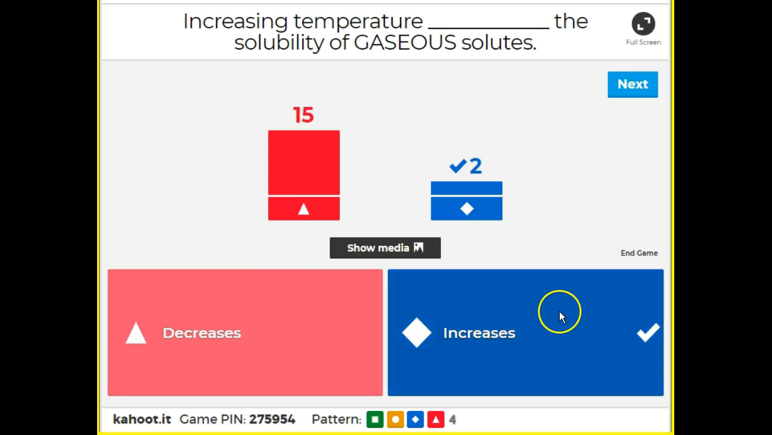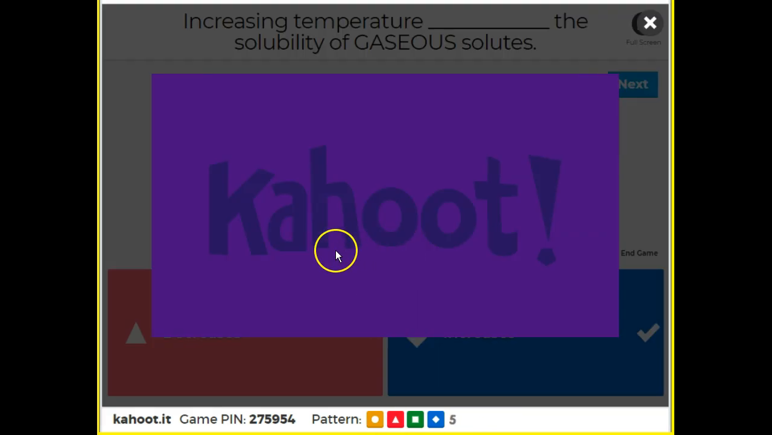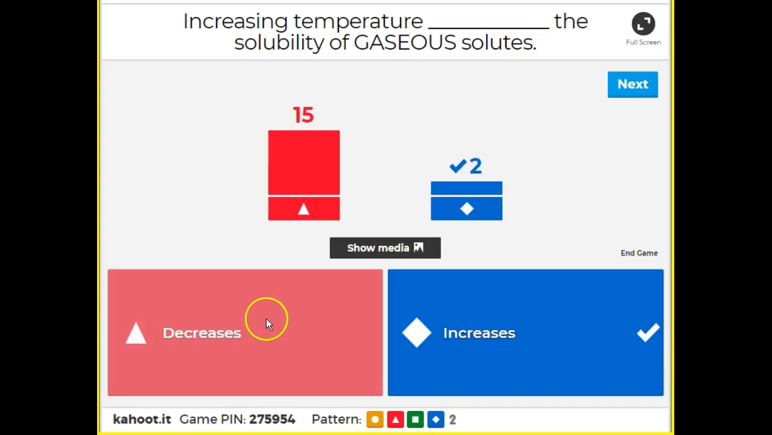Yeah, it's going to actually be increases. Wait, sorry. You guys are totally correct. This is actually my bad. I'm so sorry. Yeah, sorry. You guys are correct. Increasing temperature actually decreases the solubility of gaseous solutes. I'm so sorry. That is my bad, guys.